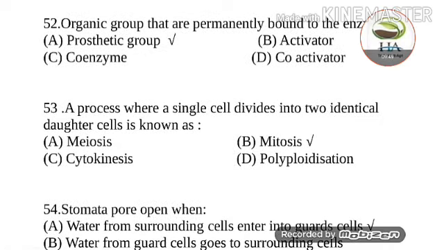Next question is, a process where a single cell divides into identical daughter cells is known as meiosis, mitosis, cytokinesis, and polyploidization. So the process where a single cell divides into two identical daughter cells is known as mitosis.